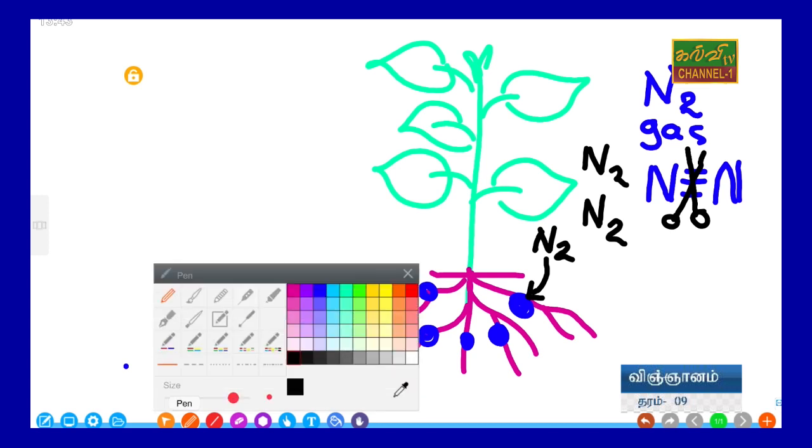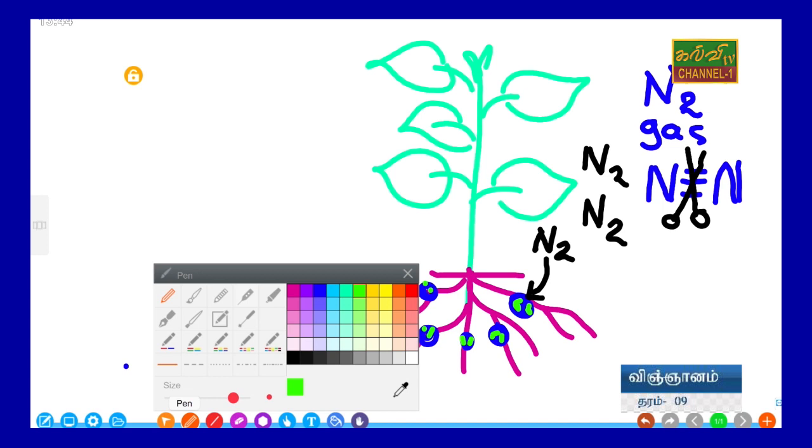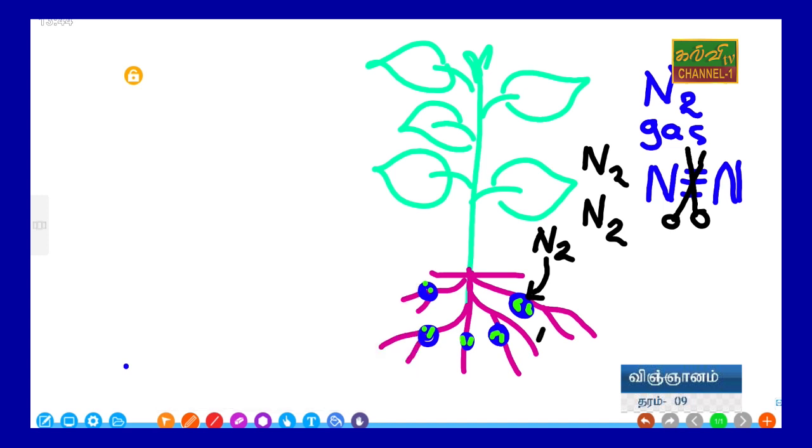The bacteria, in green color I have mentioned, go into the blue color nodules. This bacteria can convert it into nitrate as a fertilizer. So nitrate fertilizer can be used by the plant.